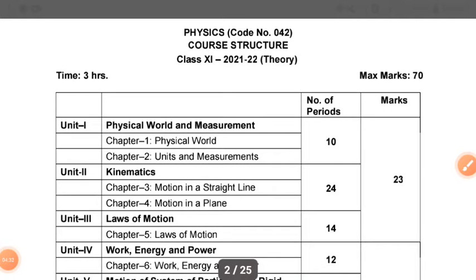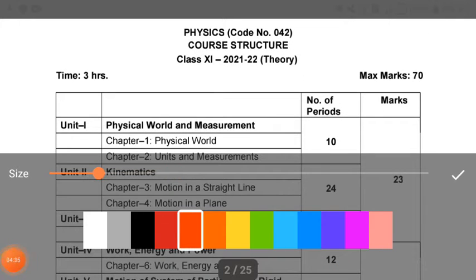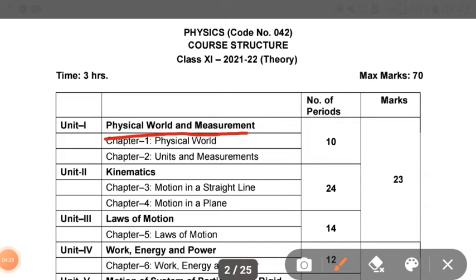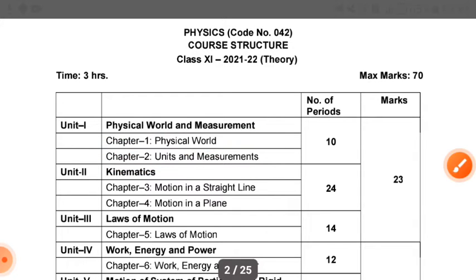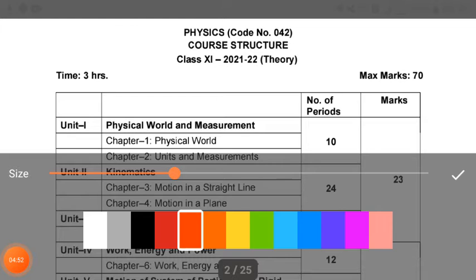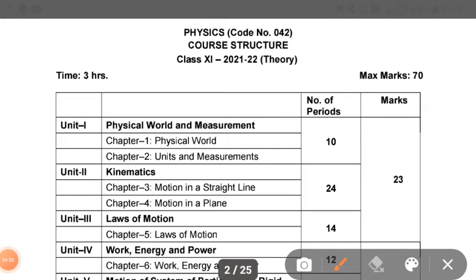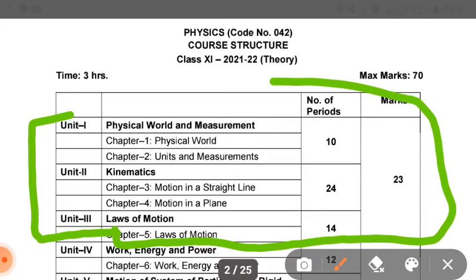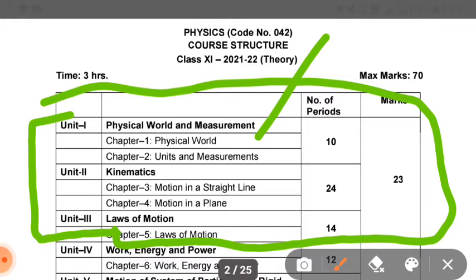We have first unit, physical world and measurement. In this there are mainly 2 chapters, chapter 1 physical world and chapter 2 units and measurement. Unit 1 and unit 2 will consist of your 23 marks of physics. I think no, there is unit third as well, laws of motion, means unit 1, 2, 3. These 3 units will consist of your 23 marks of physics: physical world and measurement, kinematics, and laws of motion.